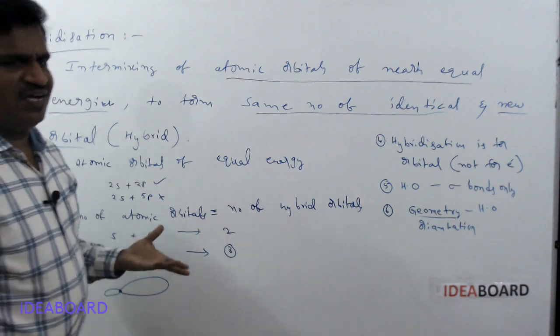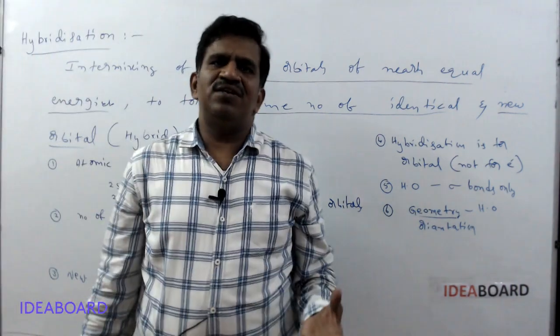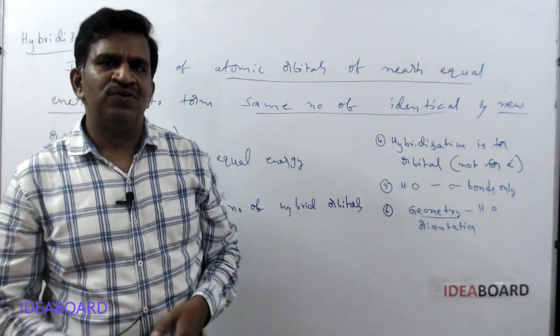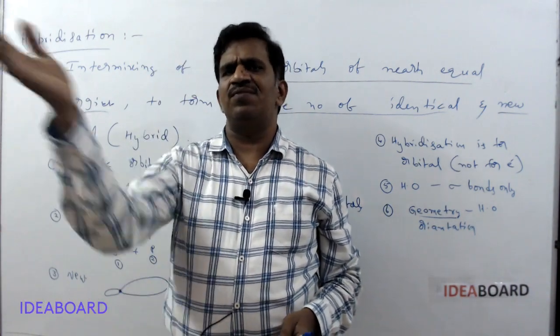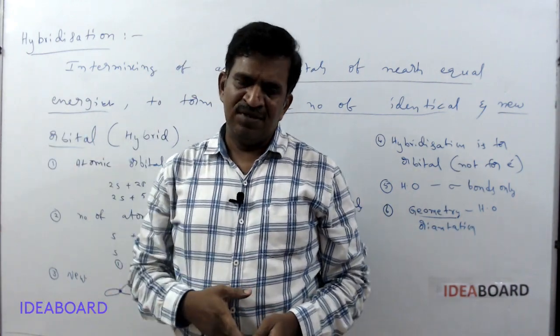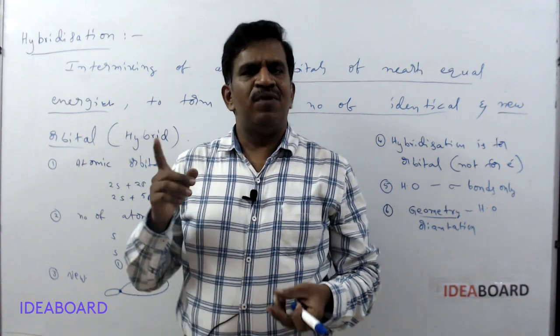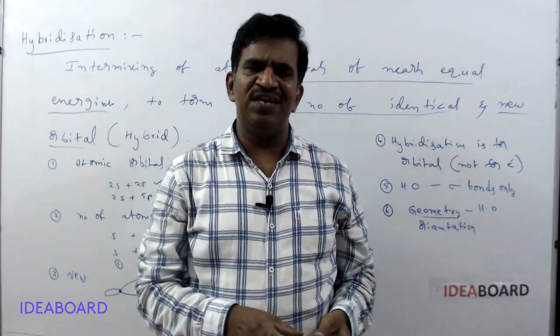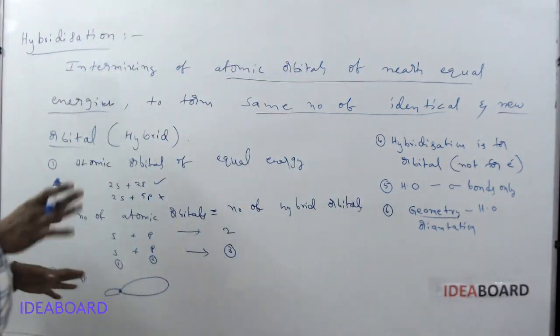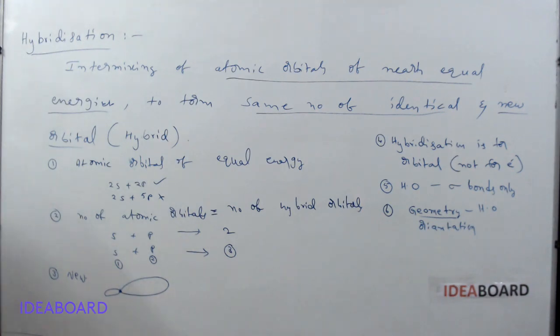These are the rules followed for the hybridization process. After hybridization, whenever we fill electrons in the hybrid orbitals, we follow the same rules as for normal atomic orbital electron filling: the Aufbau principle, Hund's rule and Pauli's exclusion principle are used for filling electrons even in hybrid orbitals.